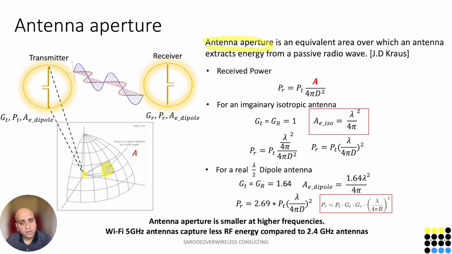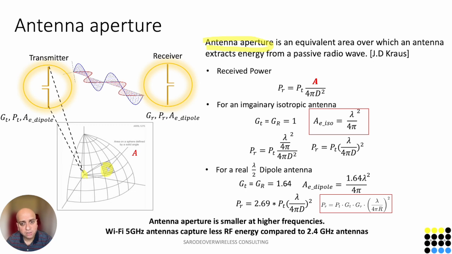Imaginary isotropic antennas do not exist in the real world. In the real world, the most omnidirectional antenna you can find is a dipole antenna. For a half wavelength dipole antenna, the gain GT and GR is 1.64, and the effective antenna aperture of a dipole antenna is gain times lambda squared by 4 pi. Substituting this antenna aperture in the equation above, we come to the formula: received power is 2.69 times transmitted power times lambda by 4 pi d, whole squared. This equation looks familiar, right?